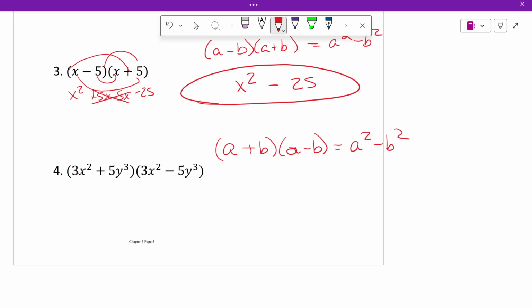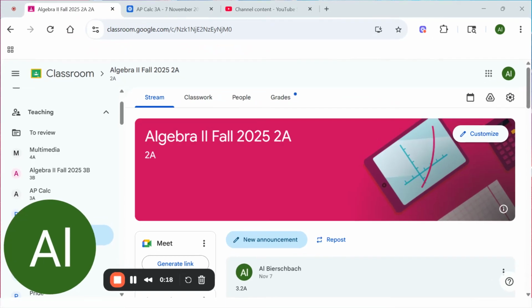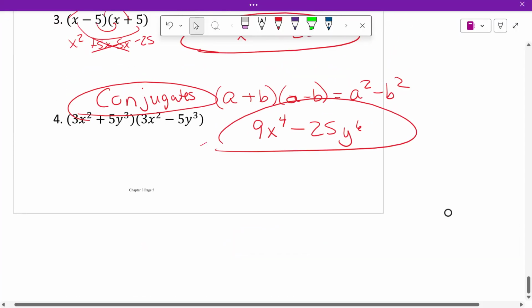So, a squared. 3x squared times 3x squared is 9x to the fourth power. Outers and inners are going to cancel. What we call these are conjugates. These are conjugates. And then it's minus, and the last thing squared. Well, 5 times 5 is 25, and y to the 6th power. Okay? So if you know these well, it can really speed up your multiplication of these.